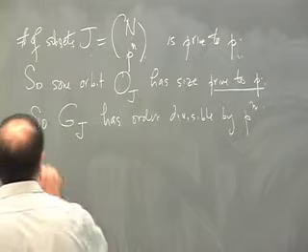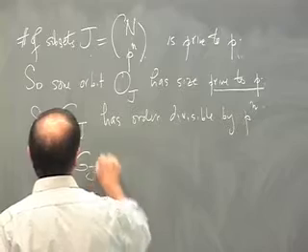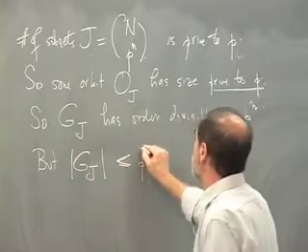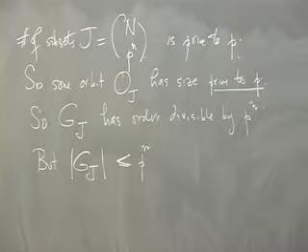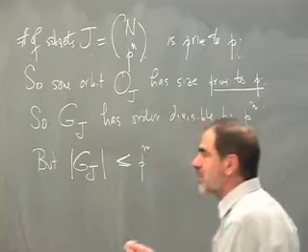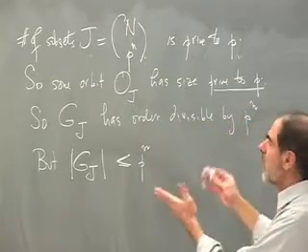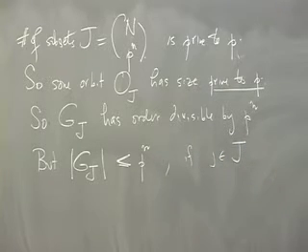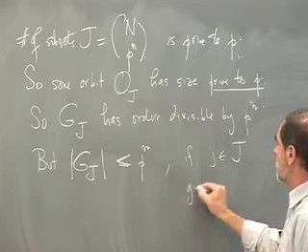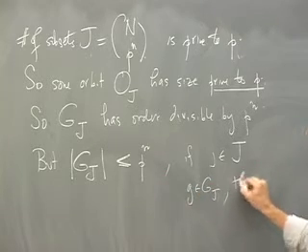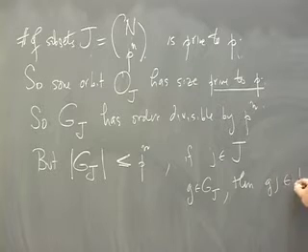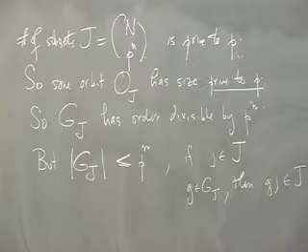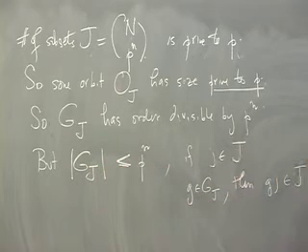But the stabilizer has size less than or equal to p to the n. I sort of fudged that a little bit, and this is for the following obvious reason. If J is the subset and g is in G_J, then gJ is in the subset. That's what it means to be in the stabilizer of this subset. If you act by the left on J, you stay inside the subset.